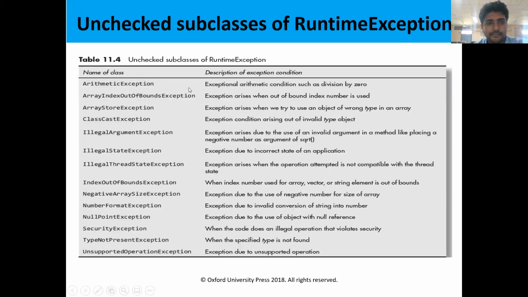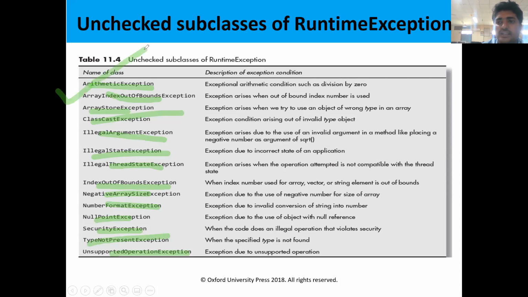So these are some example classes for the runtime exceptions: arithmetic exception, array index out of bound exception, array store exception, class cast exception, illegal argument exception, illegal state exception, illegal thread state exception, index out of bound exception, negative array size exception, number format exception, null pointer exception, security exception, type not present exception, unsupported operation exception. So these are some examples for unchecked exceptions.